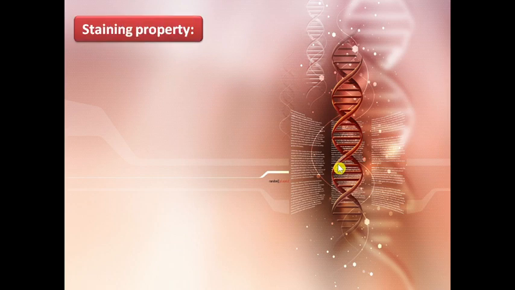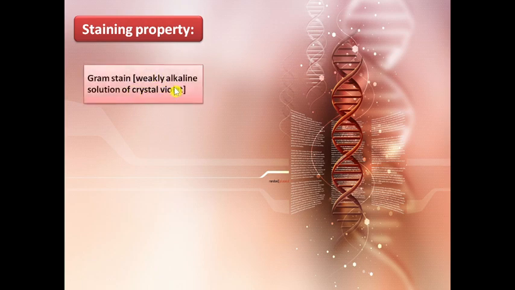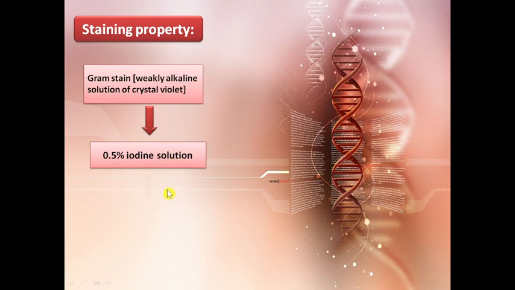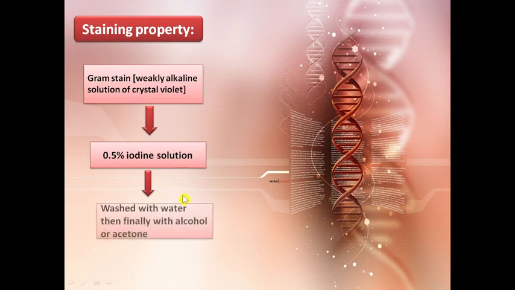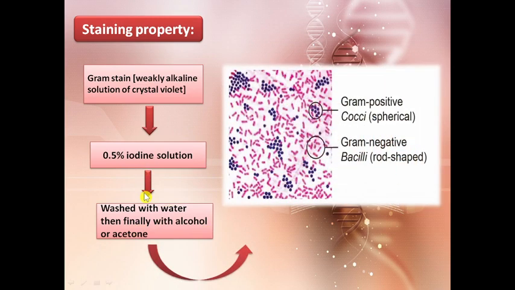Now let's talk about the staining property of this prokaryotic cell. So bacteria are generally stained with the Gram stain. This Gram stain is a weak alkaline solution of crystal violet and it stains blue or purple. Then it is colored with 0.5 iodine solution, and then it is washed with water, and then finally with alcohol or acetone. After this process, bacteria which can retain the stain are Gram positive bacteria, and the bacteria which do not retain this stain are Gram negative bacteria.